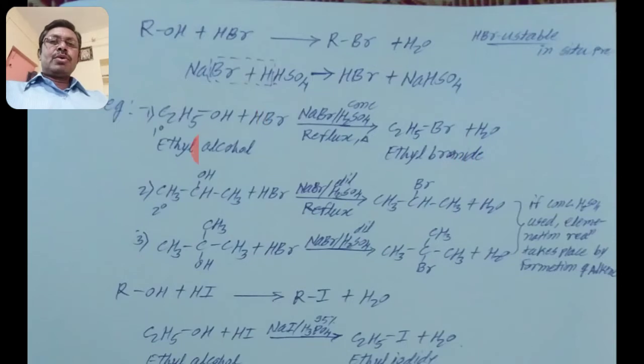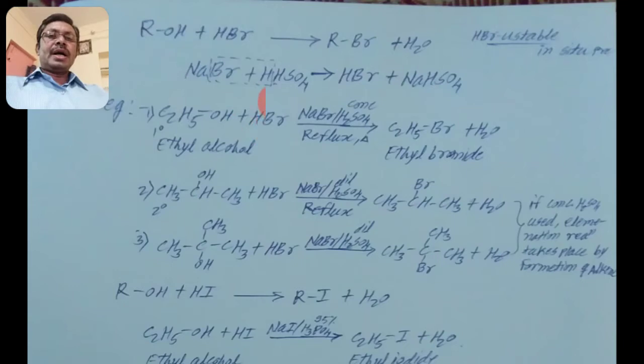In our textbook, only primary alcohols are given as examples, but we will discuss primary, secondary and tertiary alcohols. The next example is the secondary alcohol.